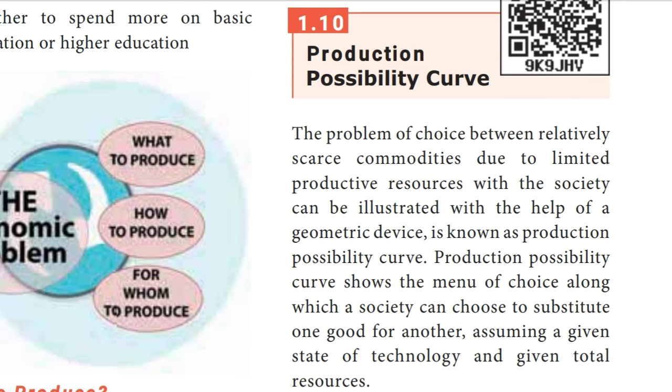Production possibility curve shows the menu of choice along which the society can choose to substitute one good for another, assuming a given state of technology and given total resources. Like individuals, a society as a whole has limited resources. It has to decide what to produce with the limited resources. It has to make choices about the quantity of different commodities. Choice emanates from scarcity. Thus, our choice is always constrained or limited by scarcity of our resources. Suppose we have enough resources, we can produce all that we want.